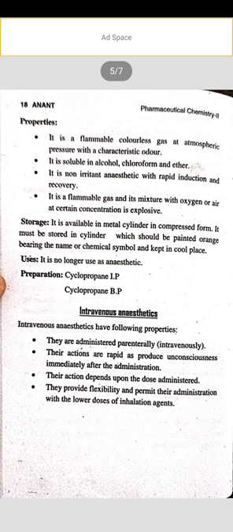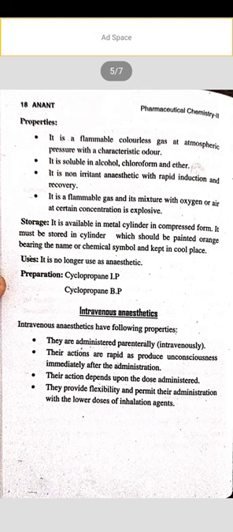So it has some basic storage conditions. It is available in a metal cylinder in compressed form. It must be stored in a cylinder, which should be painted orange bearing its name or chemical symbol, and kept in a cool place. Use: it is no longer used as an anesthetic.